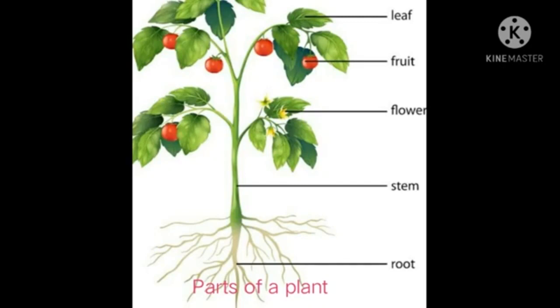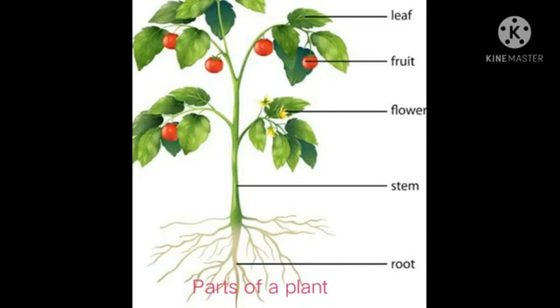And stem supports branches, leaves, flowers and fruits of the tree. Stem gives support to the entire plant.